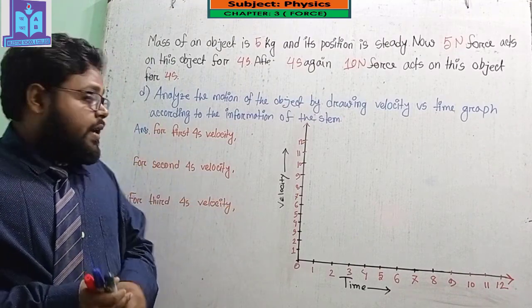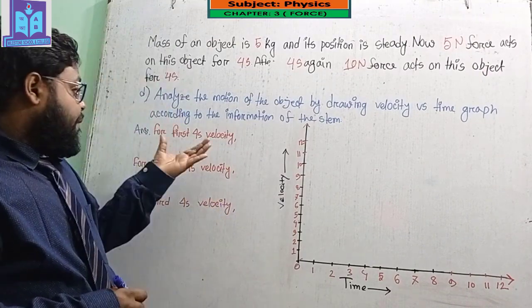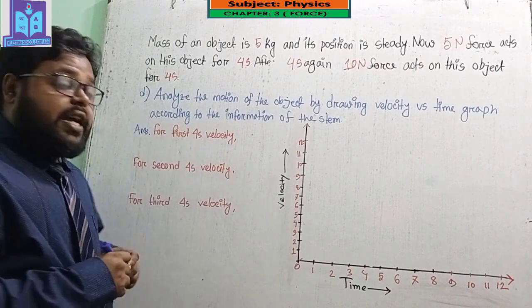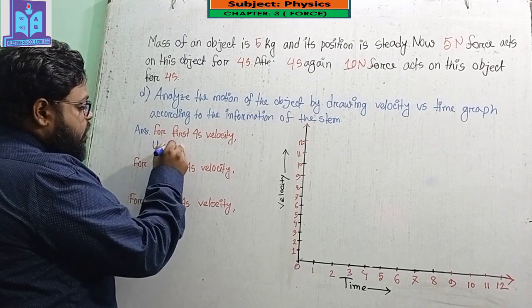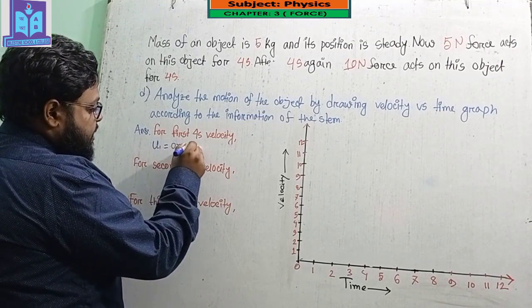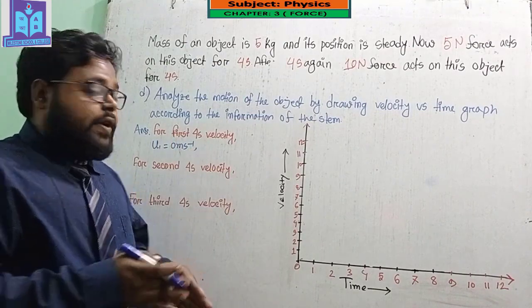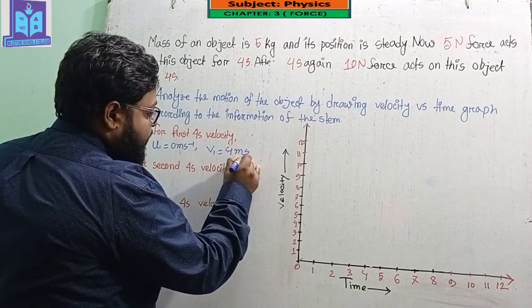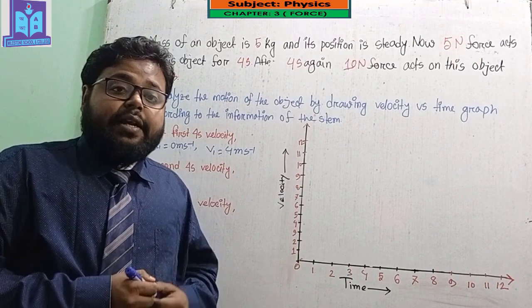For the first step, for the first 4 seconds the initial velocity v1 equals 0 meter per second, but after 4 seconds the final velocity will be 4 meter per second, which we have already got from question number C.